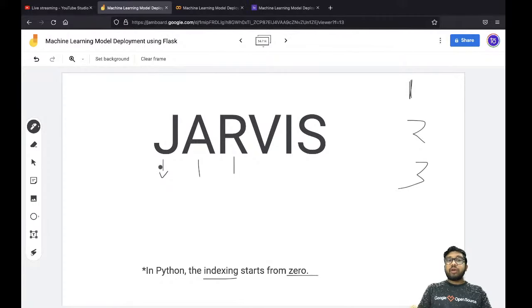That means instead of providing the index of 1, then 2 and then 3, we go with 0. That means 0 will be the position of this character, 1 will be the position of this character, 2 will be the position of this character, this character is going to get the position of 3, this one 4, and this one 5. And if you see very carefully, each character is having a unique ID.